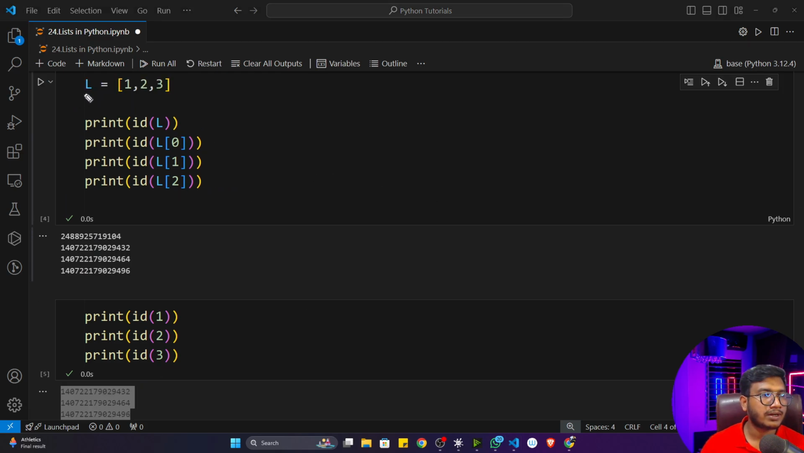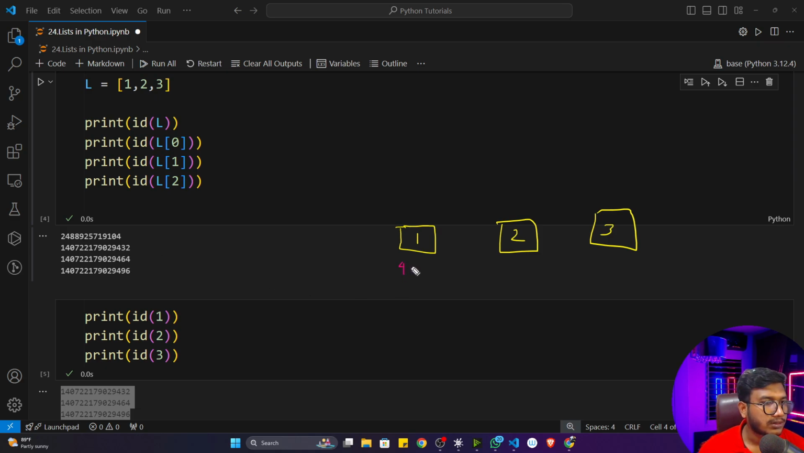That means what is happening whenever you define this list inside a memory block. First of all it will create some blocks and store the values, let's say 1, then 2, and then 3, and each will have some address. So let me take a new color. Now you can see this is the address number. One address number is that. I'll take only the last 3 digits, so let's say 4, 3, 2. Then the second address number is 4, 6, 4, and the third address number is 4, 9, 6.